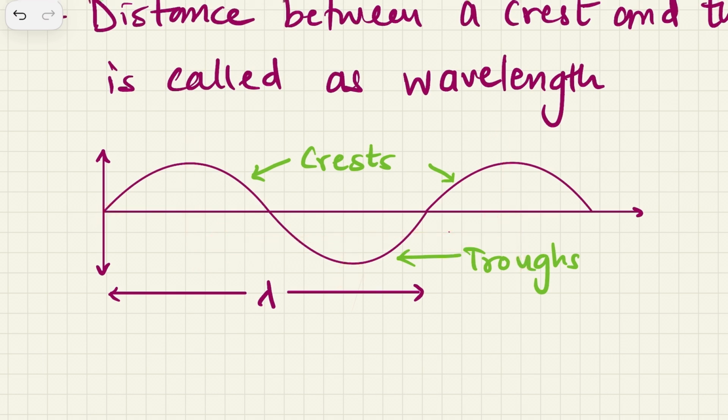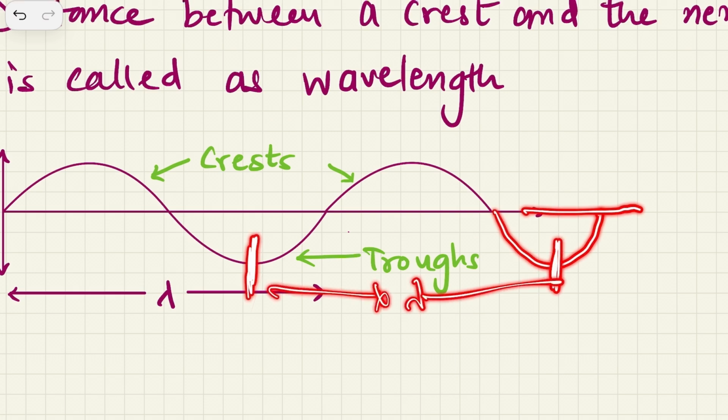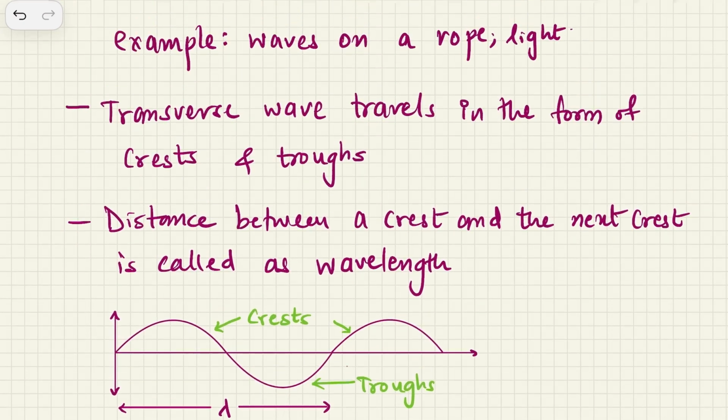Or, if this wave was complete till this point, then you can say the distance between a trough and a trough is also called wavelength. Or you can also say the distance from this particular point to this particular point is also a wavelength. That means the distance between one crest and one trough is also called the wavelength. So I have discussed this point.